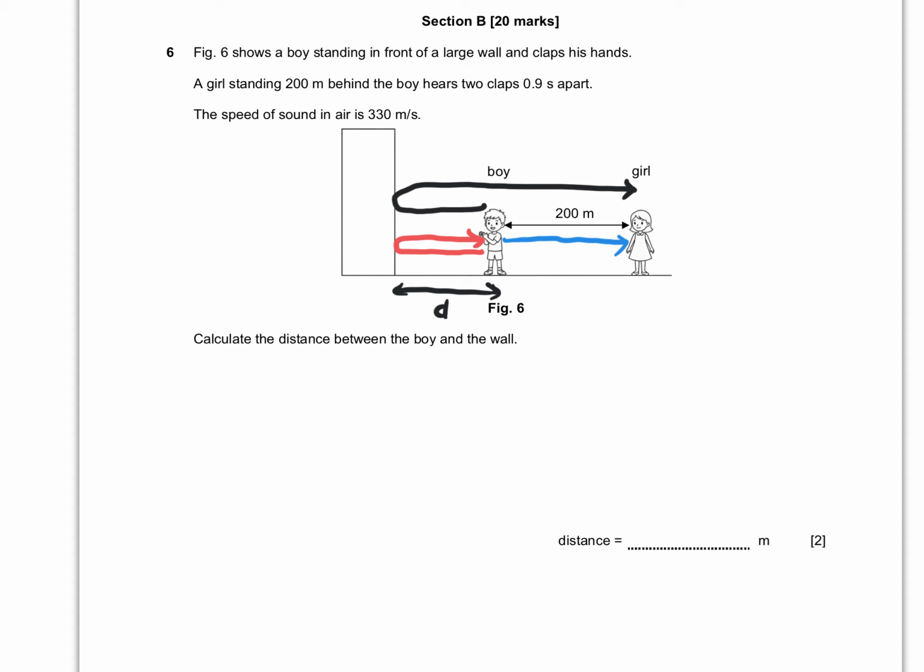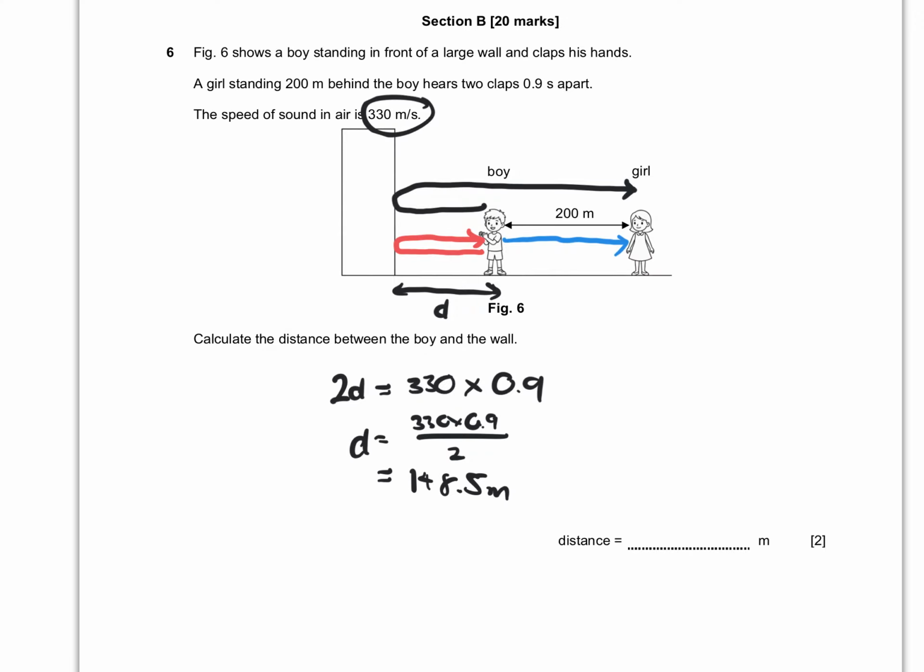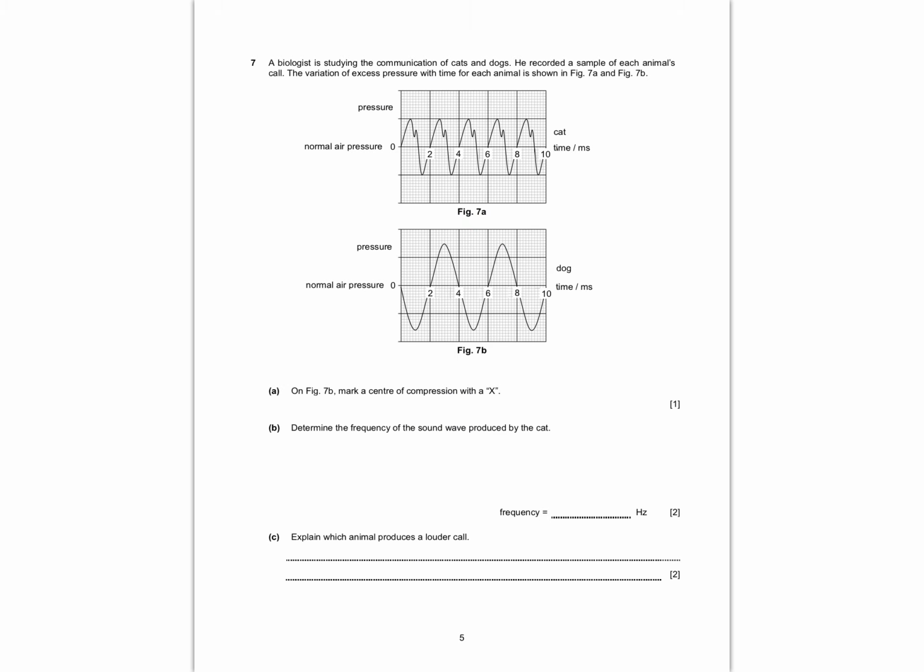And just as we know in echoes, the total distance to travel this way, distance is speed times time, correct? So it's equal to the speed over here multiplied by the time taken to travel from here to here. So what is the distance? So D is equal to speed times time, divided by 2, and you're going to get your answer: 148.5 meters. Done.